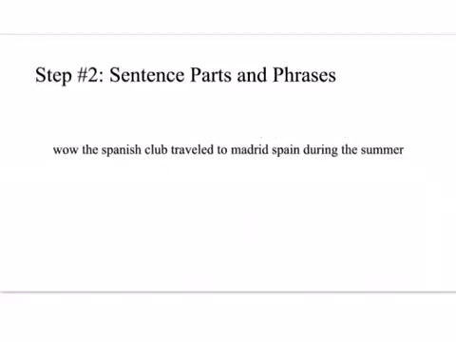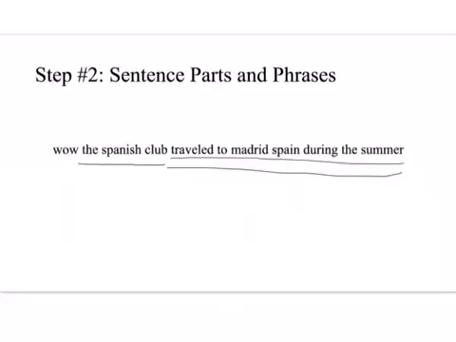All right, for step 2, we need to find our sentence parts and phrases. We need to find our subject first, which is the Spanish club. Wow is an interjection, and we'll do a little bit more with that later. Traveled is our verb, and so that starts out our complete predicate. Traveled to Madrid, Spain during the summer. We need to go ahead and label this. Spanish club is our subject. And then we have traveled as a verb.